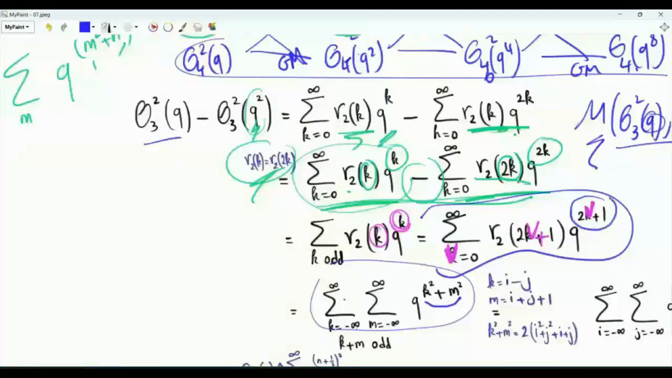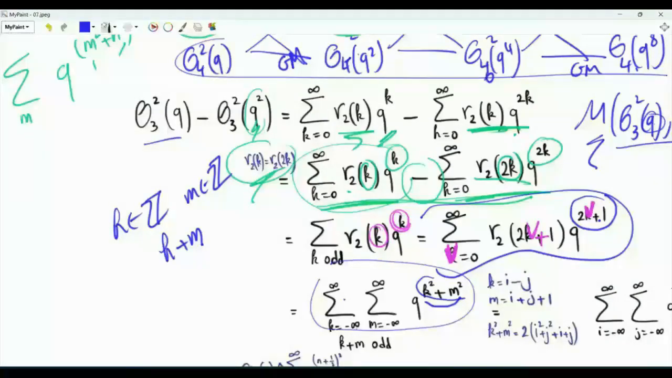This is not enough. The numbers that we have here that are represented as a sum of two squares are odd. We must have k squared plus m squared being odd. Alternatively, k plus m must be odd. One of those indices is even, the other must be odd, and vice versa. Let's do a change of summation indices. We have, again, k is an integer, m is an integer, and k plus m is odd.